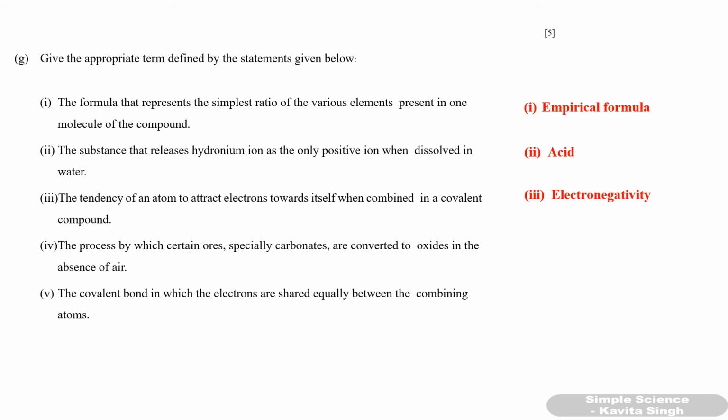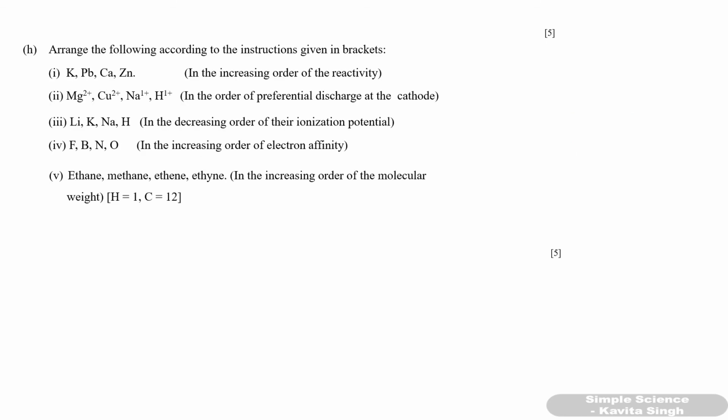electronegativity. Okay. Fourth one, the process by which certain ores, especially carbonates, are converted to oxides in absence of air. Absence of air, so it is calcination. If it is presence of air, you have to write roasting. Fifth one, the covalent bond in which the electrons are shared equally between the combining atoms is called non-polar covalent bond.